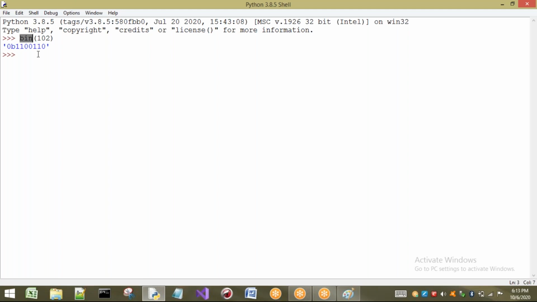Whenever we write bin with open and closed brackets and pass one parameter inside, the Python interpreter is going to execute this statement. Does the Python interpreter know about this bin? Yes, it already knows about the bin function. How does it know? By default it has it.